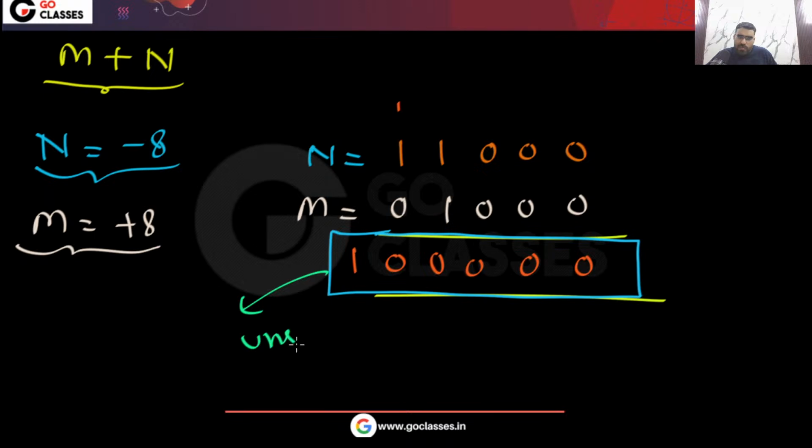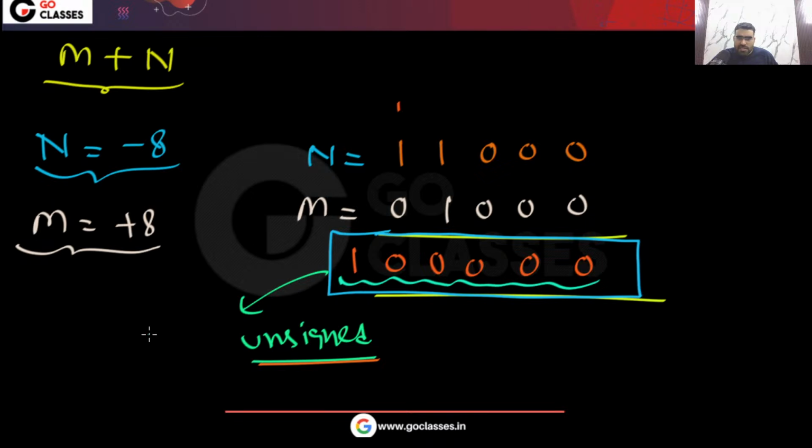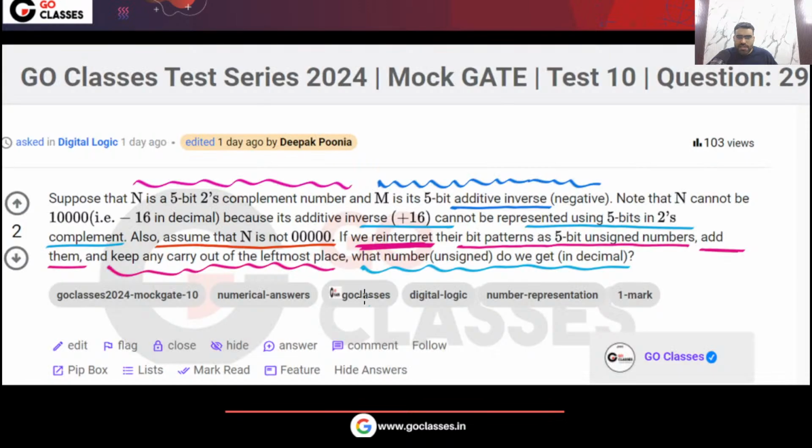If you interpret this as unsigned, then what is this value in decimal? You can see this is 32. So very easily you can see that the answer is going to be 32.